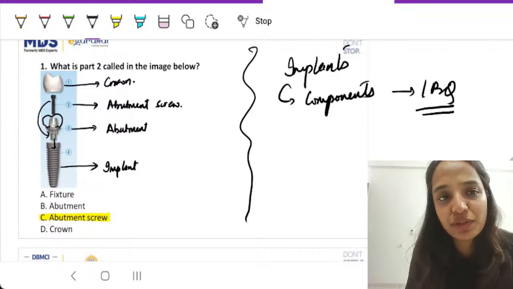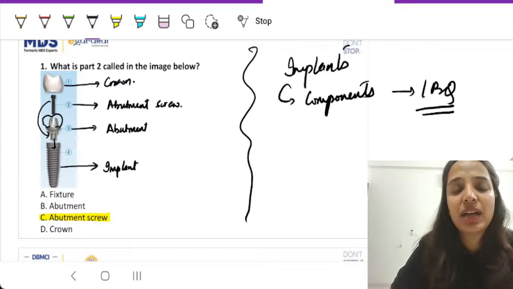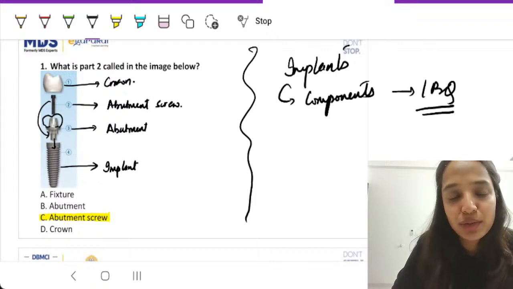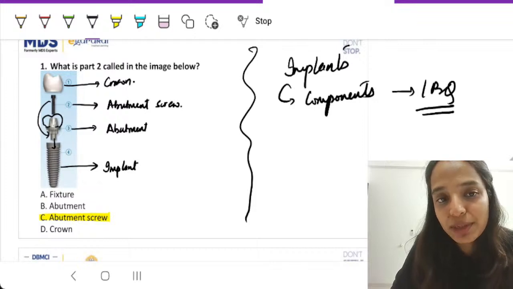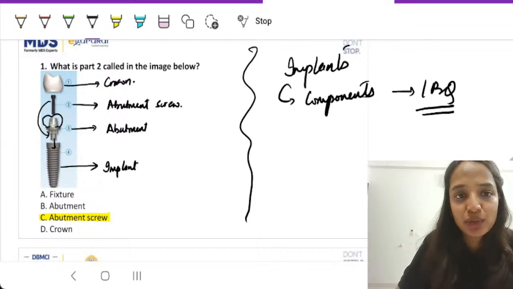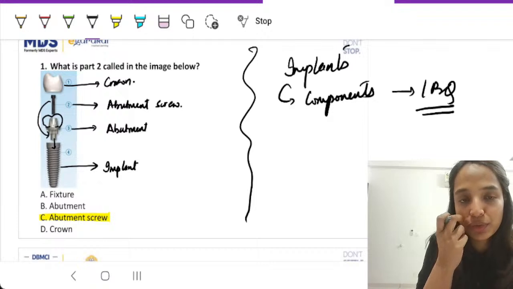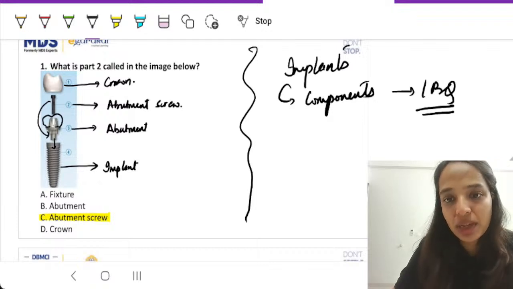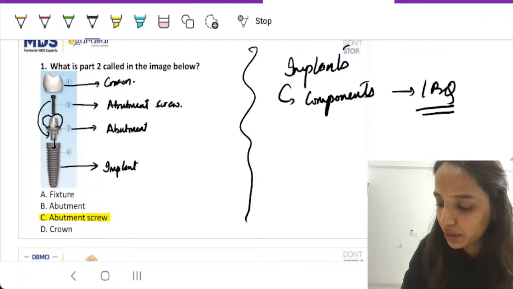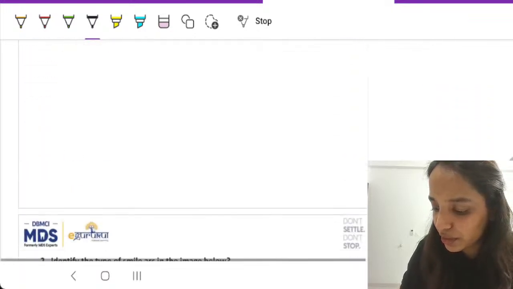So you will have an image of ratchet, or you will have an image of some drill. Recently we had, I think, a question on pilot drill and its diameter, which is 2 millimeters. So this time I've changed it up and I've shown you the image of an abutment screw. Essentially, you are supposed to learn through all of the images of different implant components, since it encompasses basic implantology, which is expected of a student. So this is our first question over here.